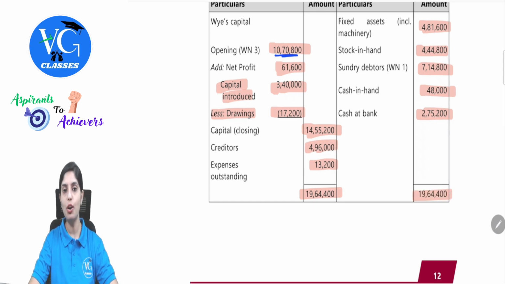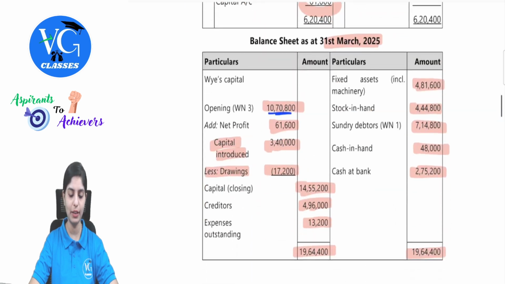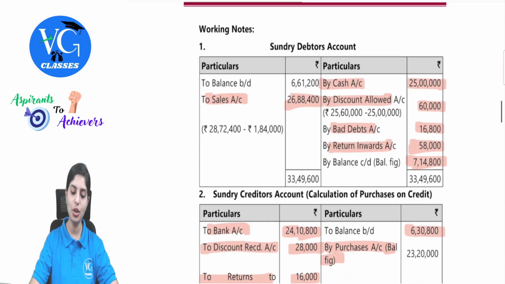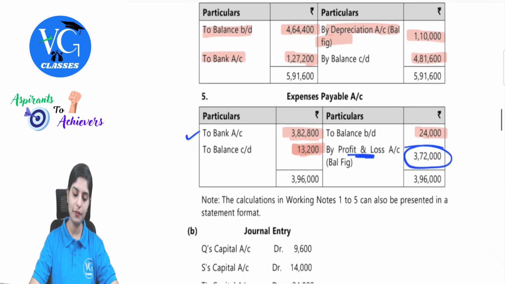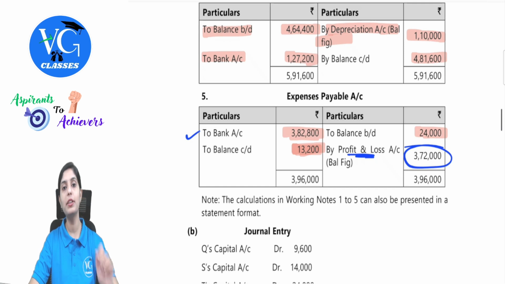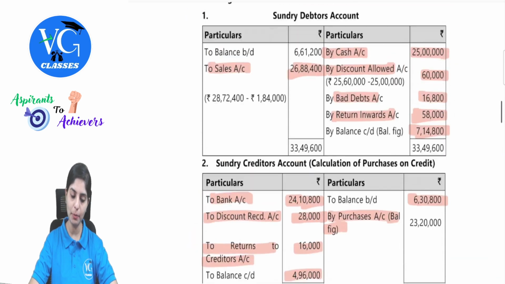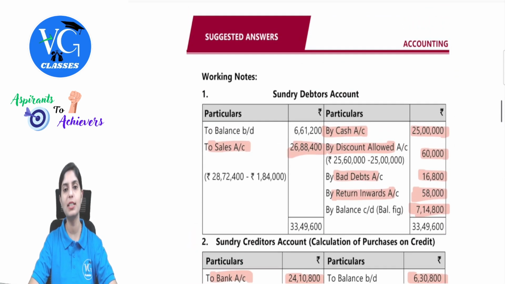So make sure you all solve this once, since you have now understood how the values are reflected here, and make sure that you're not going to miss out on the working note. This question will definitely take your time, but with good practice you can easily complete it, because once you close the question the balance sheet automatically tallies and you will be in a safer position to score full 12 marks.